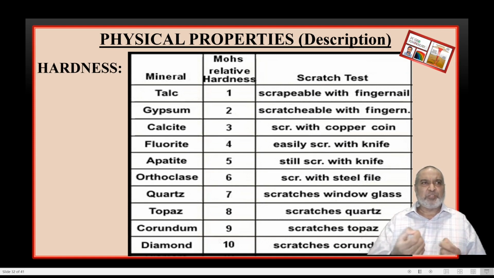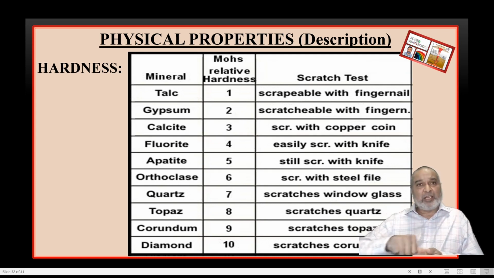So what we are giving you is a small trick, which I have been using with my students for the last 33 years. Hold the mineral in your hand and just rub the surface of the mineral with your thumb. Yes, just rub the surface. If you get a powder of this mineral, hardness will be 1. Yes, this is a simple method.